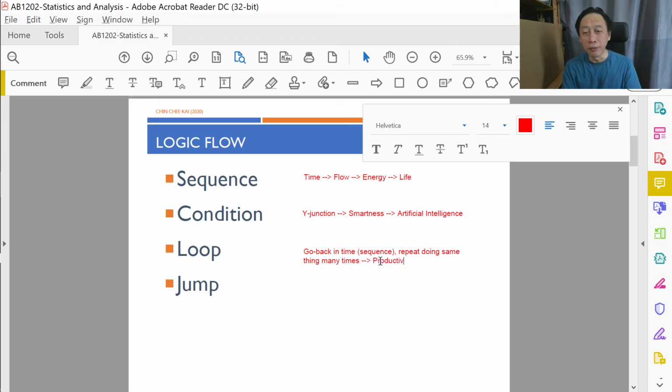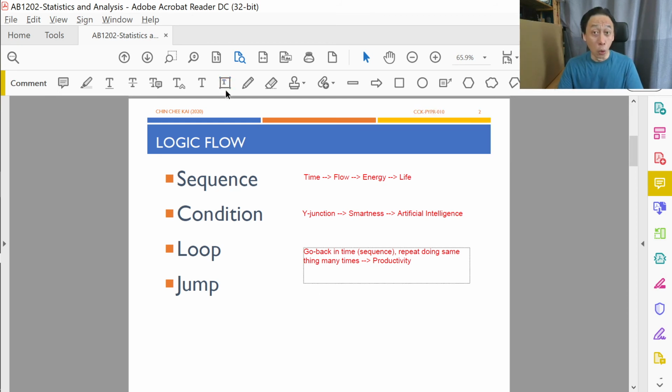So that's the real life productivity. That's the real life contribution. So we have life, we have artificial intelligence and smartness, and we have productivity, because we write once and do millions of times, and that's as costly in our programming time as doing it one time, right? So there are cases where we want it to do only one time. There are cases where we want it to write one time and do many, many times. So all these logic blocks allow us to build rapidly and in a very scalable way, very powerful and very meaningful Python code blocks, right?